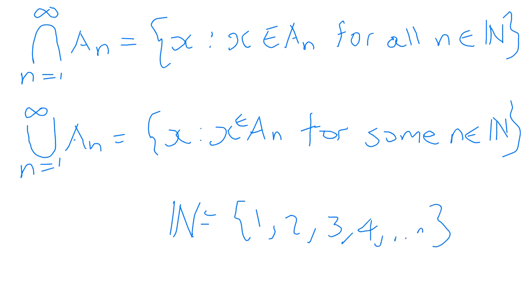But for the union it says for some, and for the intersection it says for all n. What do you think the difference is right there? Why is it that one is some and one is all? The all is for the intersection, whereas the some is for the union. What do you think is happening there? Anybody understand? What is the English behind that?